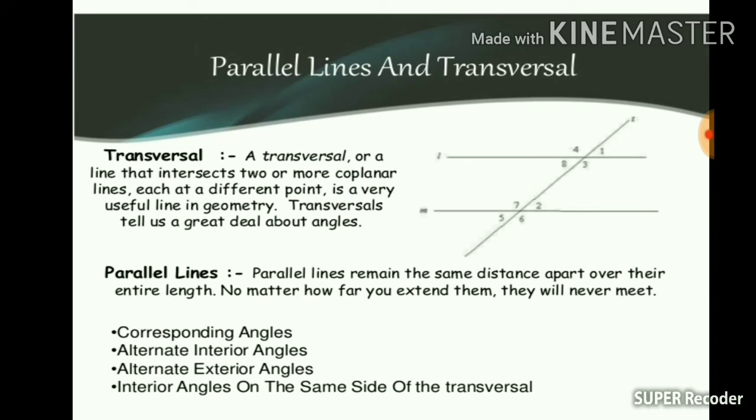Parallel lines and transversal. Transversal, what do you mean by transversal? A transversal, this line is called a transversal. A transversal is a line that intersects 2 or more coplanar lines. So this particular line is intersecting this and this line, each at a different point. It is a very useful line in geometry. Transversal tells us a great deal about angles. This line is called a transversal, which passes through these 2 lines at different points.